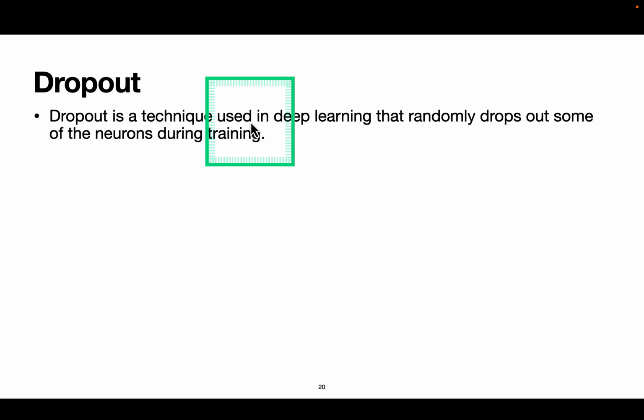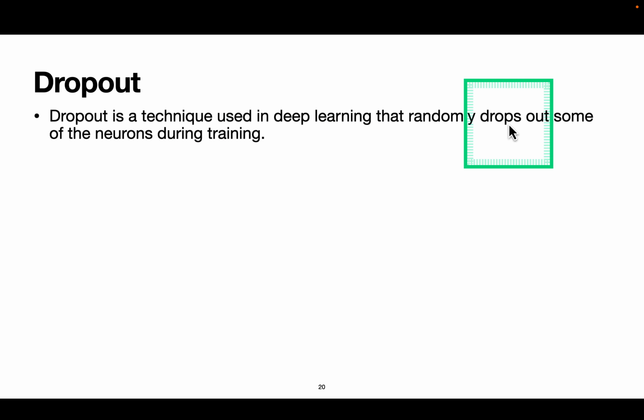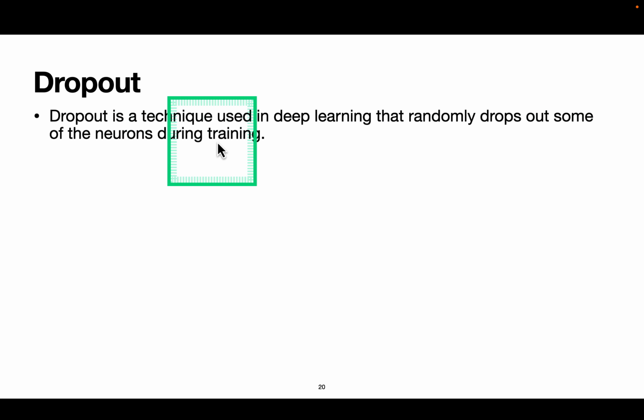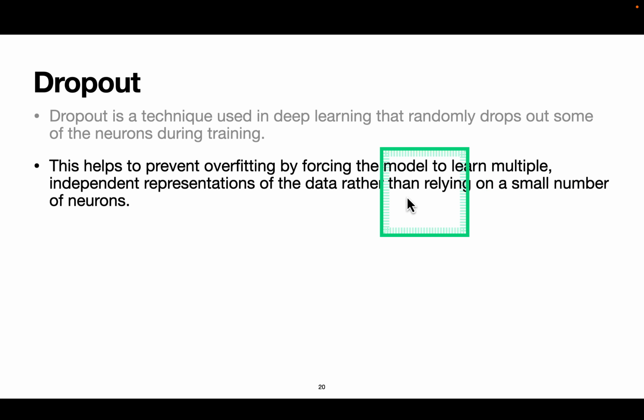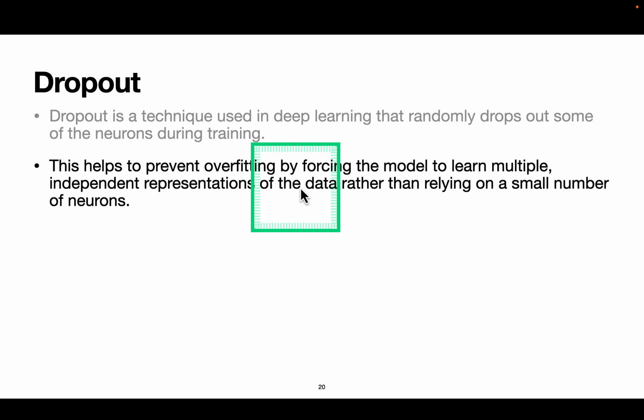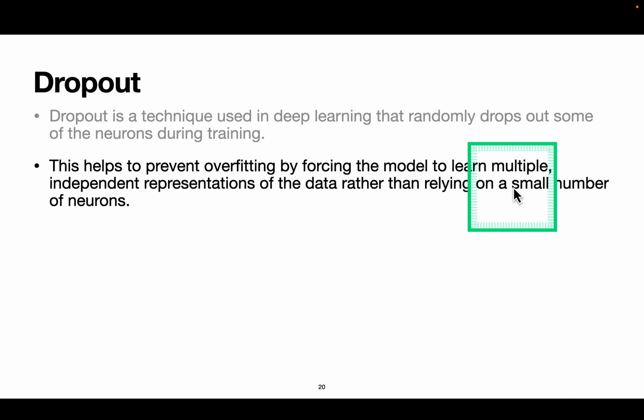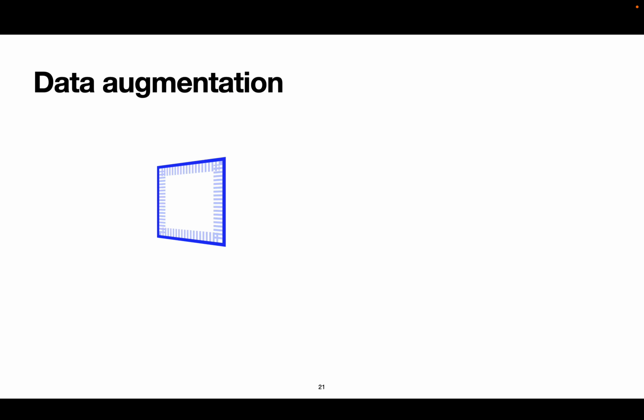Dropout. Dropout is a technique used in deep learning that randomly drops out some of the neurons during training. This helps to prevent overfitting by forcing the model to learn multiple independent representations of the data rather than relying on a small number of neurons.